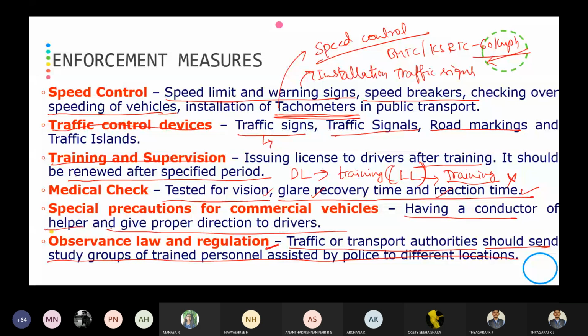They will be allotted to different locations, and they will stand there and observe the regulations.